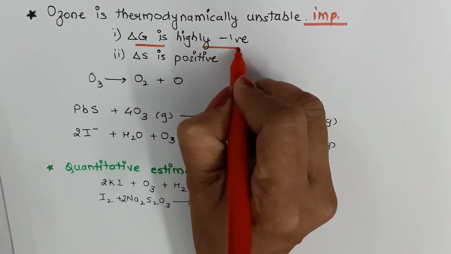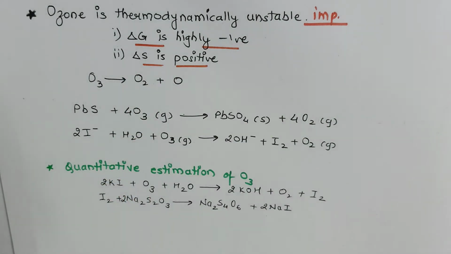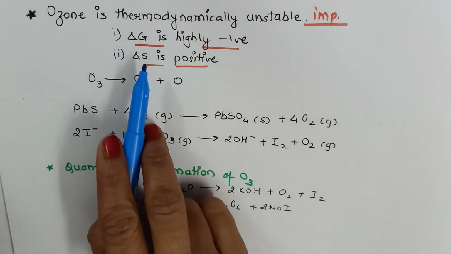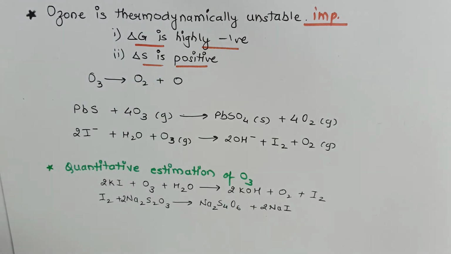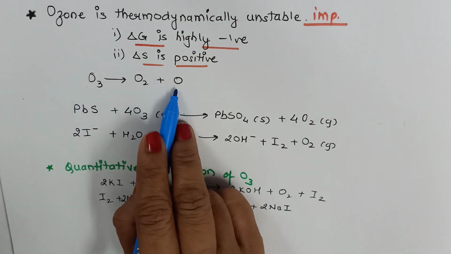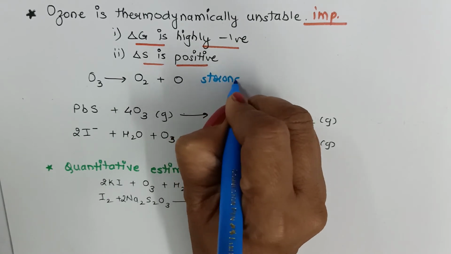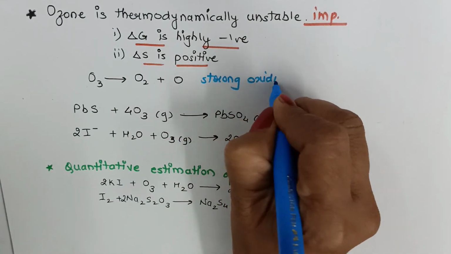Del G is highly negative, del S is positive, and therefore we say ozone is thermodynamically unstable as compared to oxygen. So large Gibbs energy and high change in entropy result in thermodynamic instability of ozone. Since ozone releases oxygen, it is a strong oxidizing agent.